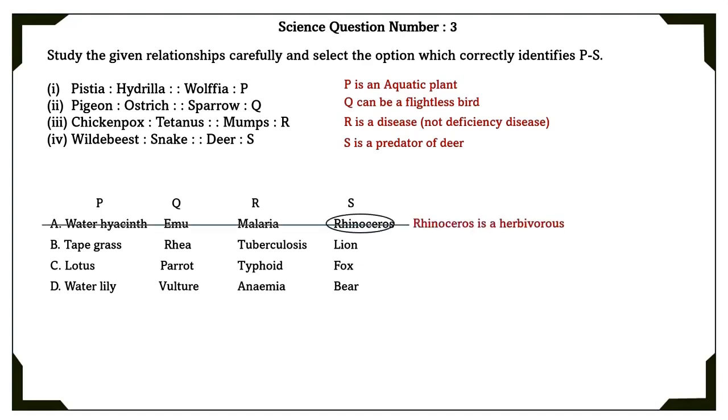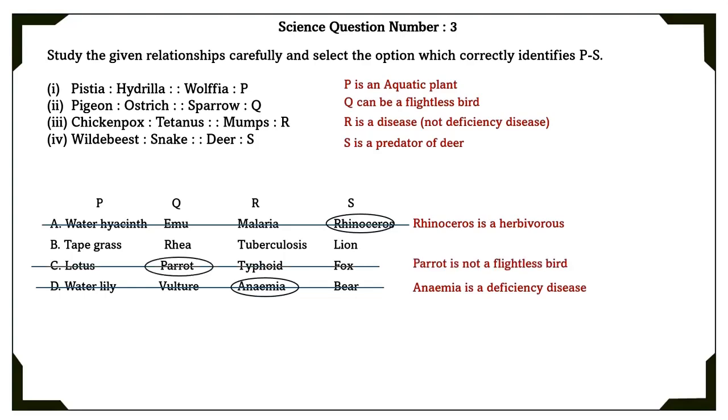In option A, S has rhinoceros, but rhinoceros is a herbivore and is generally not considered a predator. In the D option, R is anemia, which is actually a deficiency disease, but actually R is specifically not a deficiency disease. And in the C option, Q can be a flightless bird, but parrot has wings and can fly. So the correct option is the B option.